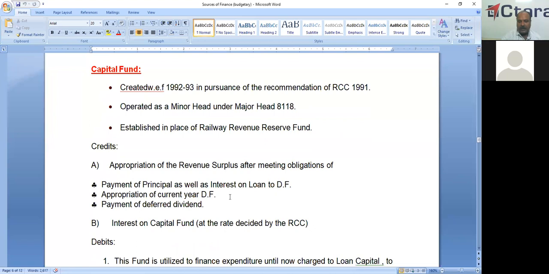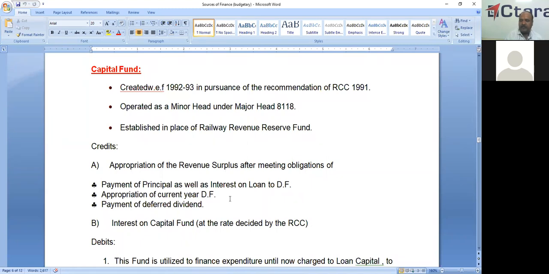So what are its credits? Credits, it is like the development fund. It is also appropriation of the revenue surplus after meeting this development fund, that is a principal as well as interest on loan to development fund, and appropriation to current year DF, and payment of deferred dividend if any.